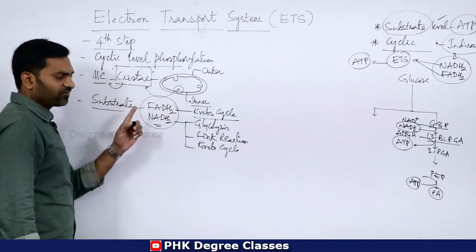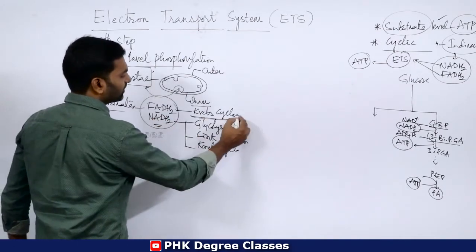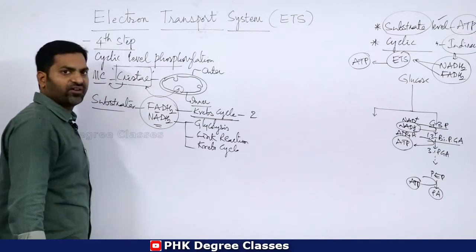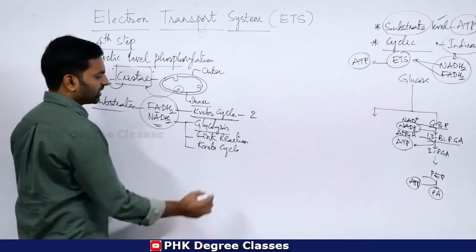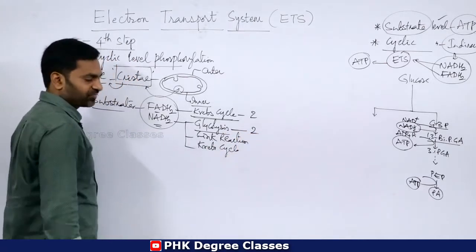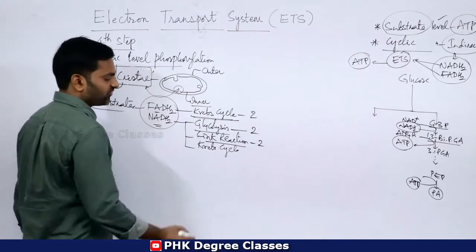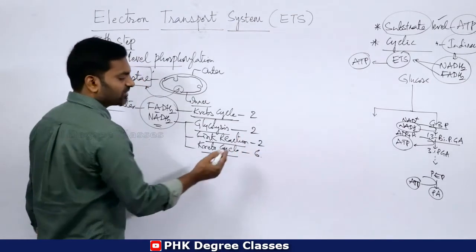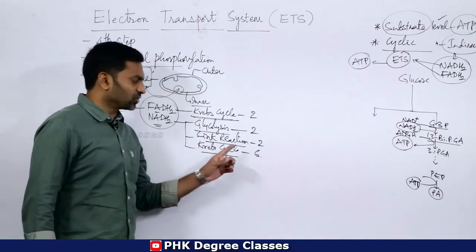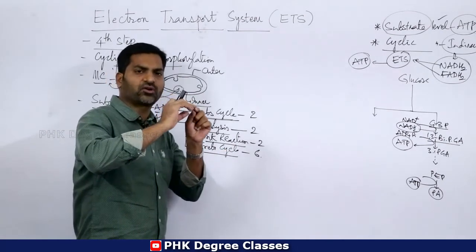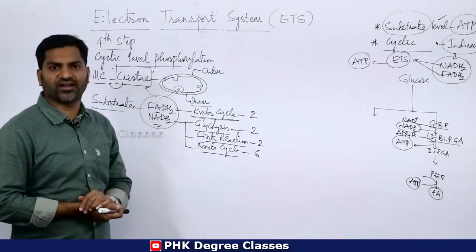Already we have gone through all the steps. FADH2s in Krebs cycle: 2 FADH2s are formed. In glycolysis there are 2 NADH2s. In link reaction 2 NADH2s are formed. In Krebs cycle 6 NADH2s are formed. If acetyl CoA is involved in one cycle, there will be formation of 3 NADH2.